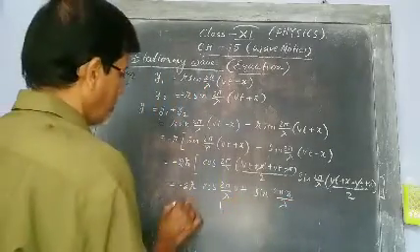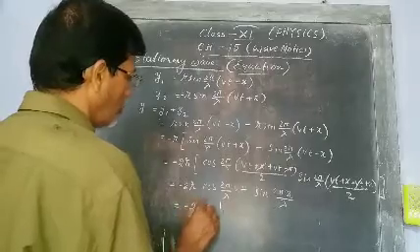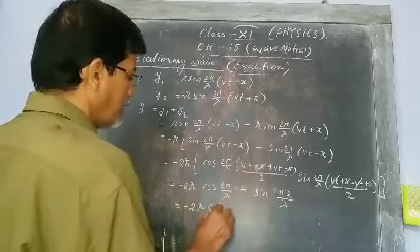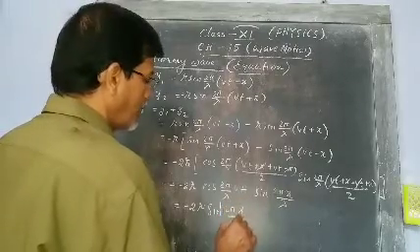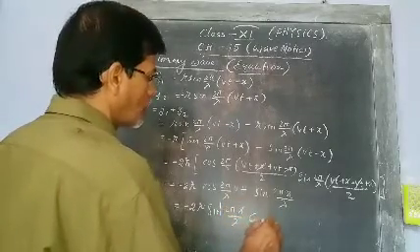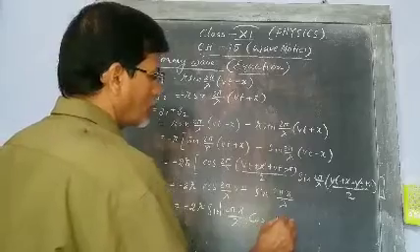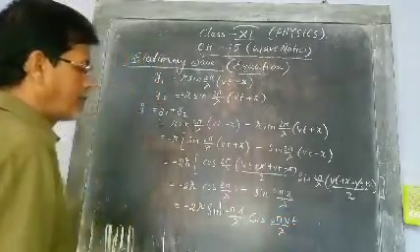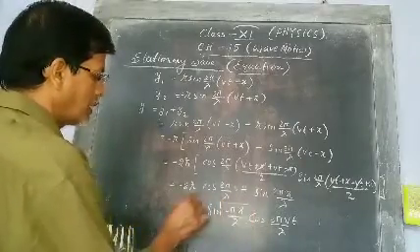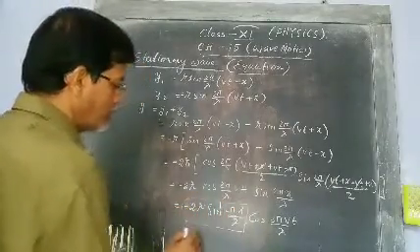Now, 2r sin 2 pi x by lambda, just arrange, cos of 2 pi vt by lambda. Now we are taking this as amplitude.